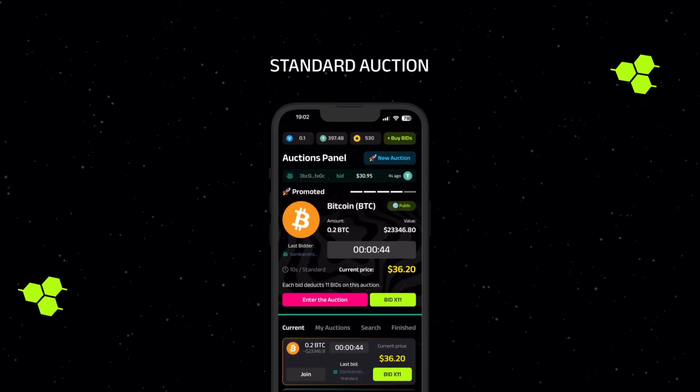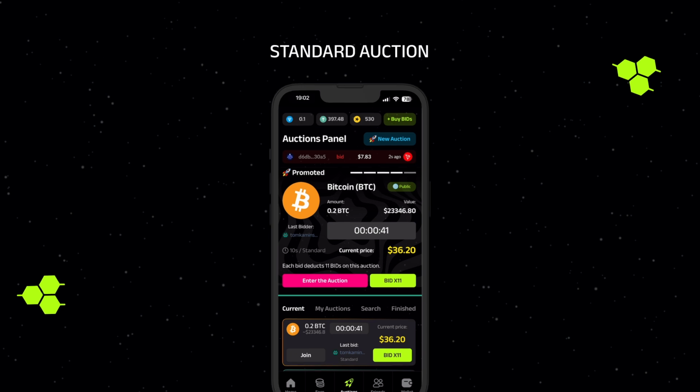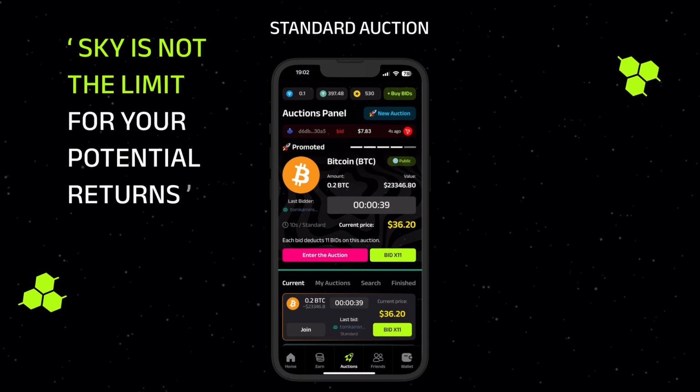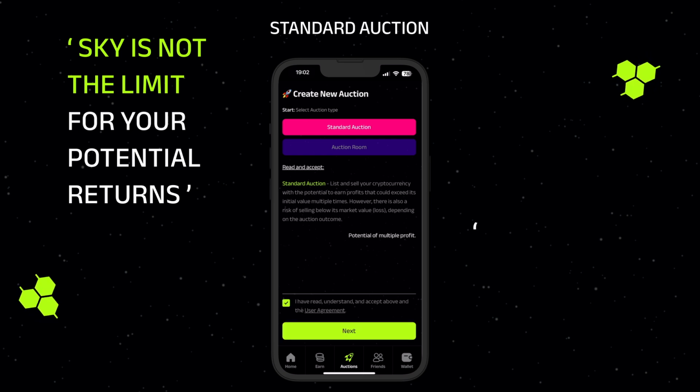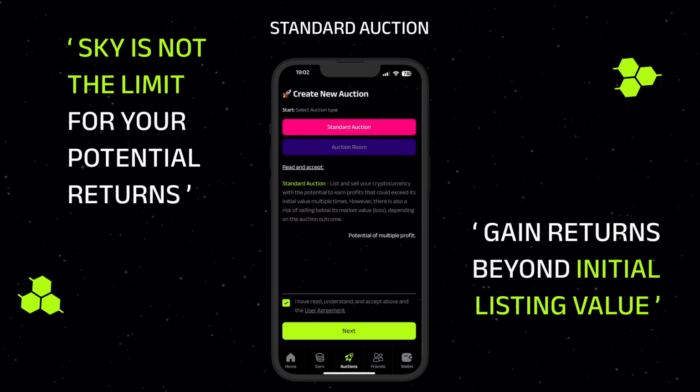Become a host for your own standard auction, where the sky is not the limit for your potential returns. Simply click New Auction. Select Standard Auction. List your crypto, set your terms, and unlock the potential to gain well beyond the initial listing value.